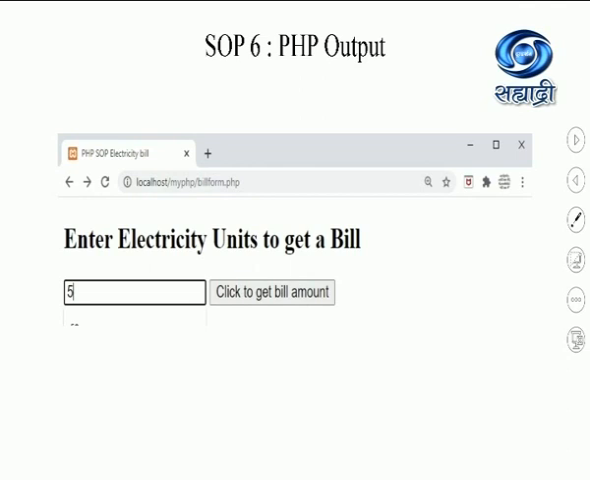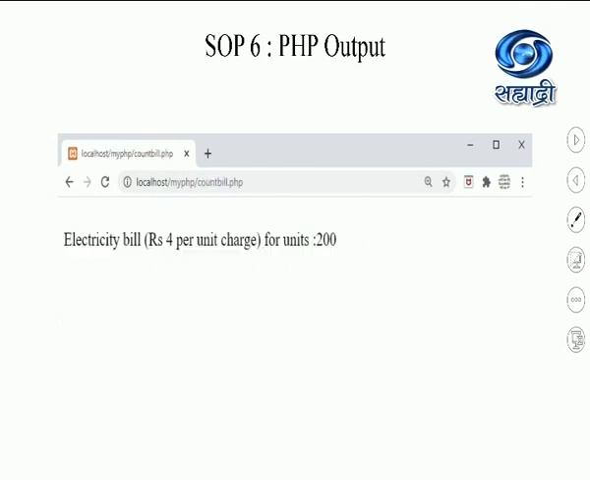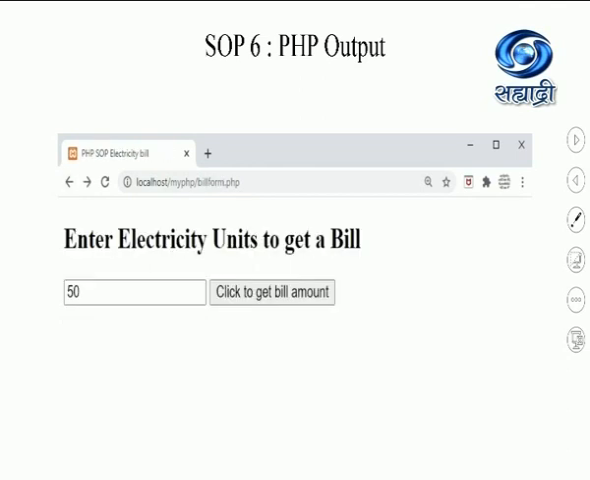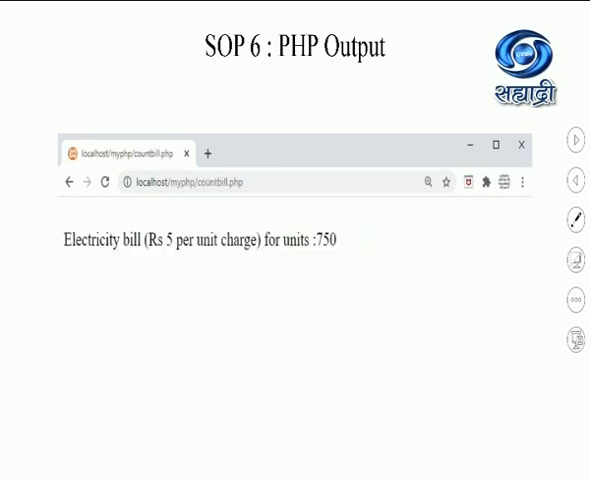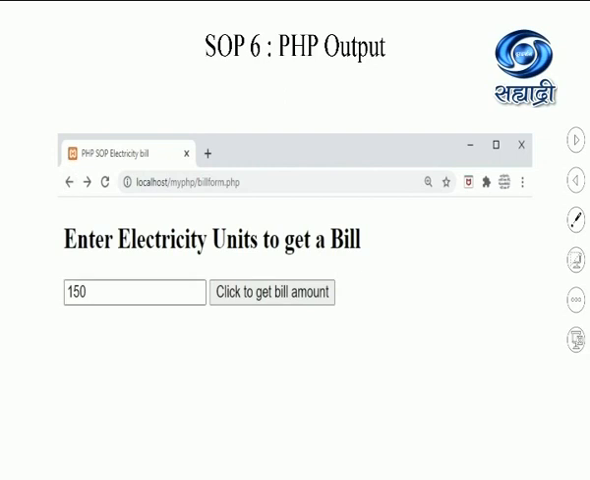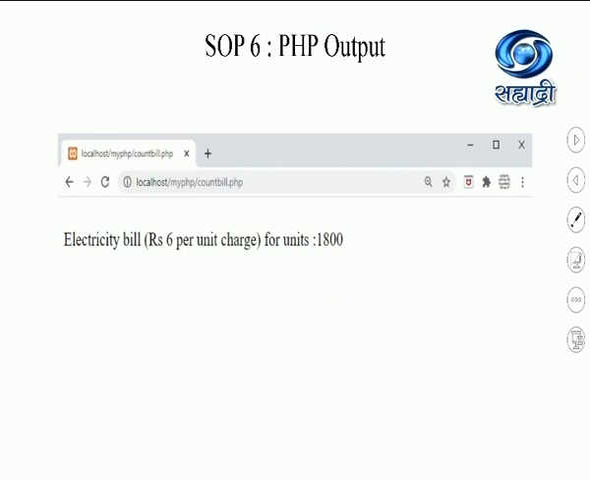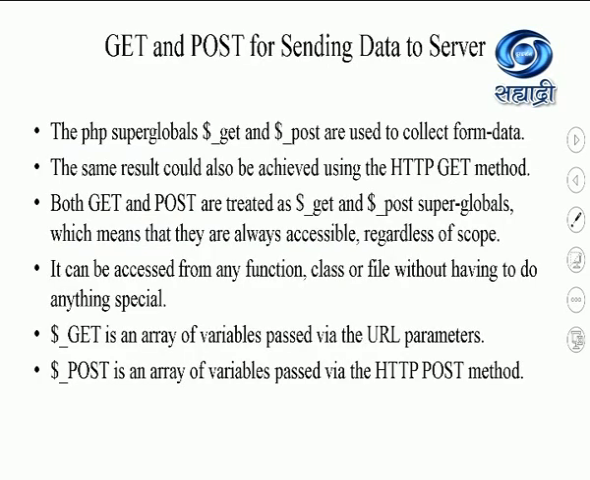Here I have entered the value 50. So it is less than 100, so multiply by 4. If I enter a value, say 150, so it is more than 100, but less than 200, so I multiply by 5. And for 300, more than 200, that means it will be multiplied by 6. So here I got the output 1800. So let us see the get and post method difference, which is used for sending data to the server.